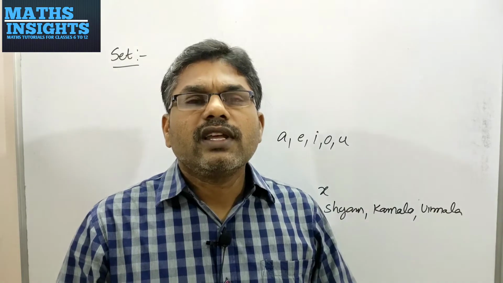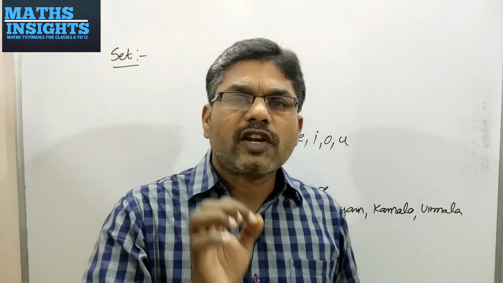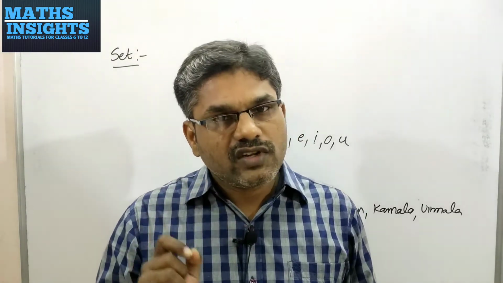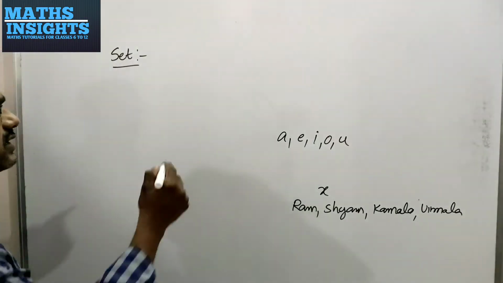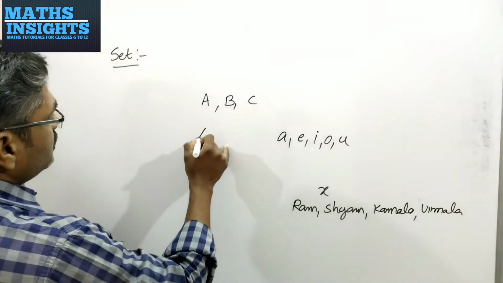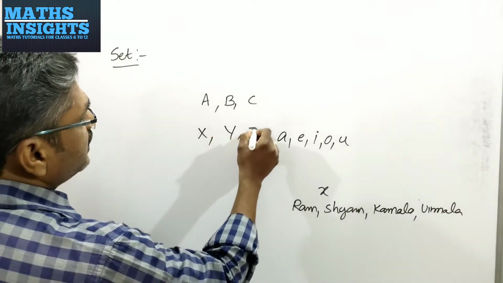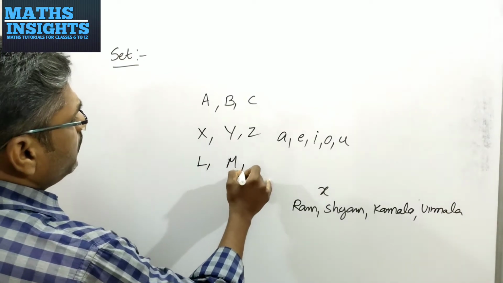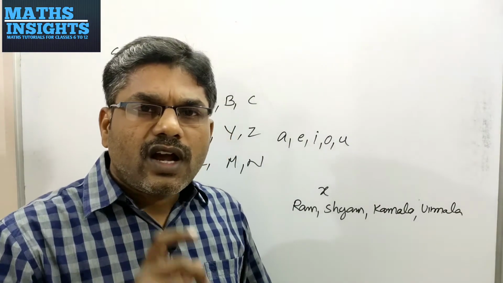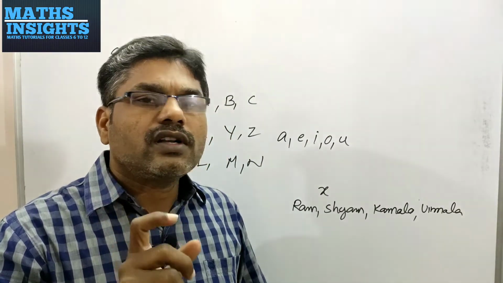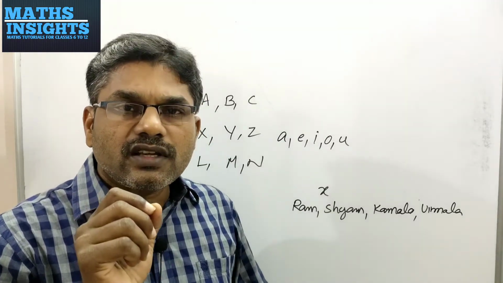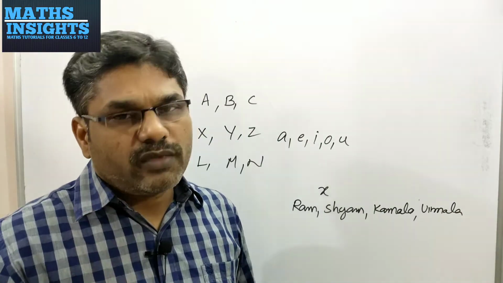Okay, generally sets are represented with capital letters like A, B, C, X, Y, Z or L, M, N. You may use whatever letters you like, but those should be capital letters. And the elements or the group members are represented with small letters if you are writing English alphabets.